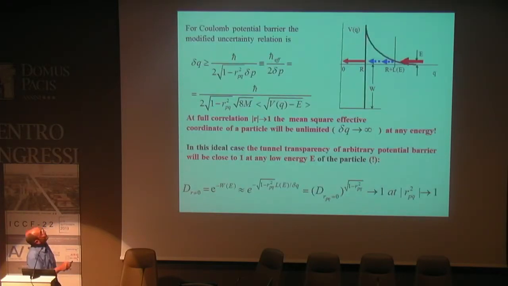Okay, if we use such a modified uncertainty relation in the same gamma formulas, we have a very interesting result. The coefficient of transparency for a correlated state, where the correlation coefficient is not zero, is the coefficient for the uncorrelated case raised to the power of such a square root. Such a square root is very close to 0. So in this case, at any low energy, the transparency of the barrier will be close to 100% if we have a very correlated state. A very interesting general idea.